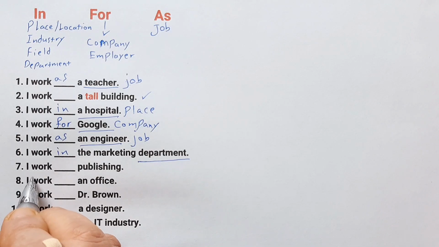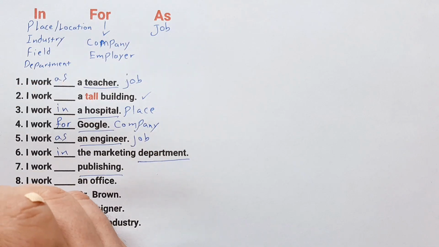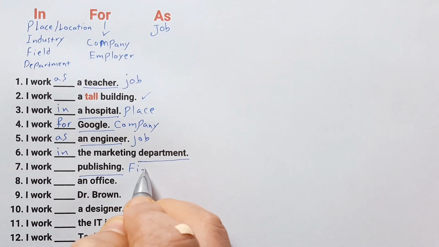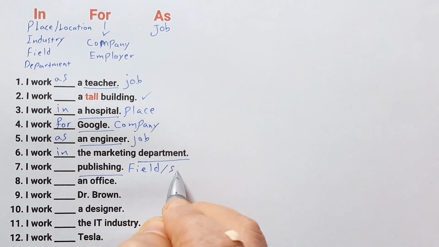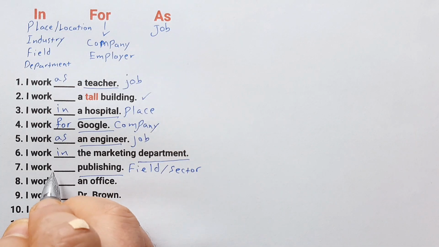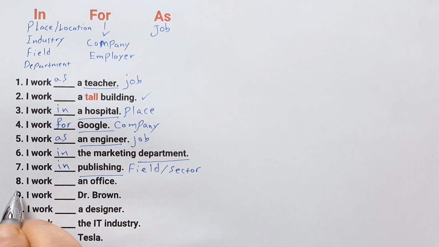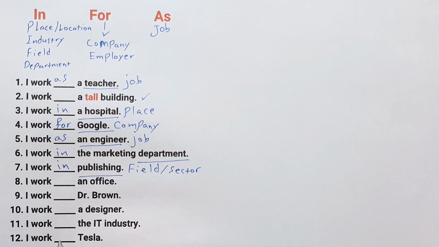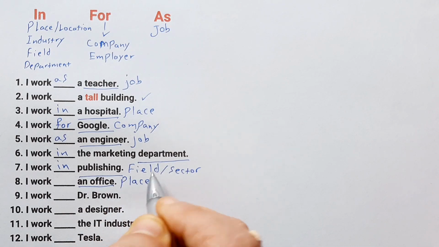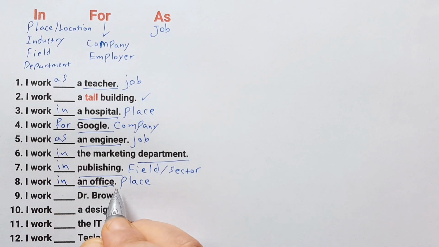Number 7, I work blank publishing. What is it? Is it the name of place, location, employer, or job? Actually, publishing is a field or a sector. And here we said for field, we use in. We say, I work in publishing. Number 8, I work blank an office. We know that office is a place. So the correct answer is in. I work in an office.